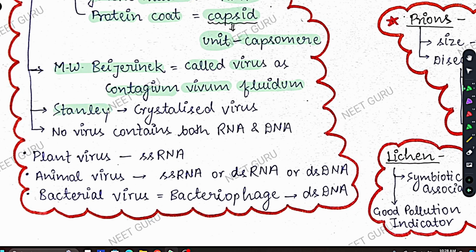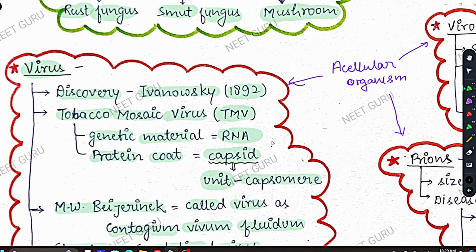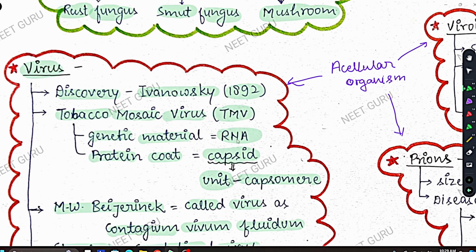Coming to Stanley, he crystallized virus. He was the first to make crystals of virus. No virus contains both RNA and DNA. This is a very important point. No virus is seen till today that has both RNA and DNA. Viruses can have only RNA or only DNA, only one of them. For example, tobacco mosaic virus has RNA only.